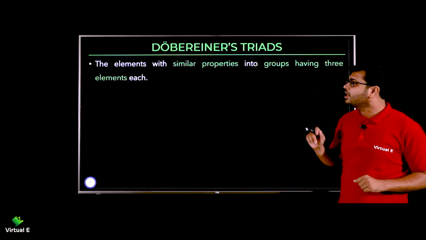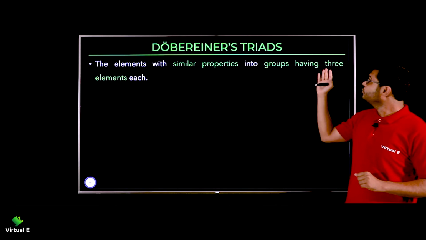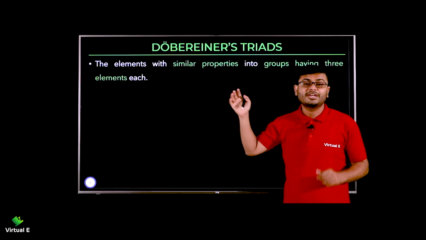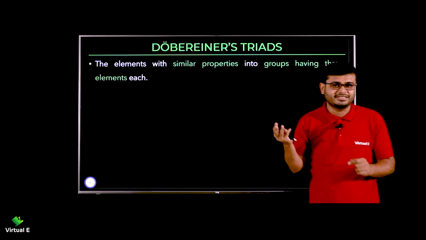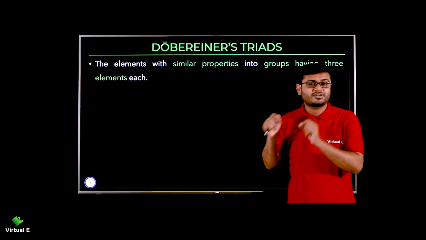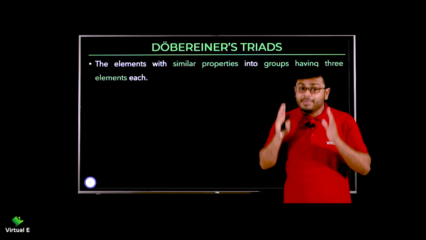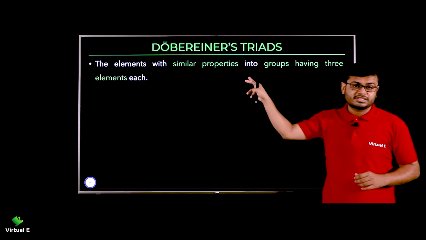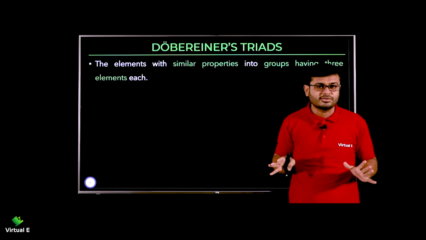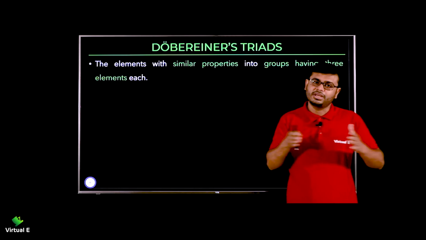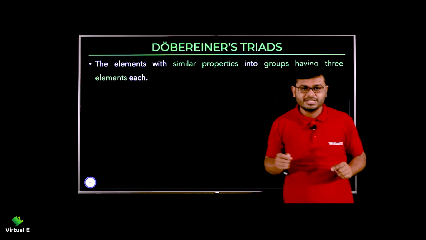So how did he arrange the elements of similar property in groups having three elements? It is called Dobereiner's triads. Triad means three, like a triangle, three sides, three angles. तो Dobereiner's triads मतलब उसने जो भी elements थे उनको तीन के group में रखा था based on the similar properties. ऐसे नहीं कि किसी भी तीन को साथ में रख दो. ये तीन की property same है तो उनको एक category में रखो, दूसरे तीन की property same है तो उनको दूसरी category में रखो. This is what he said.